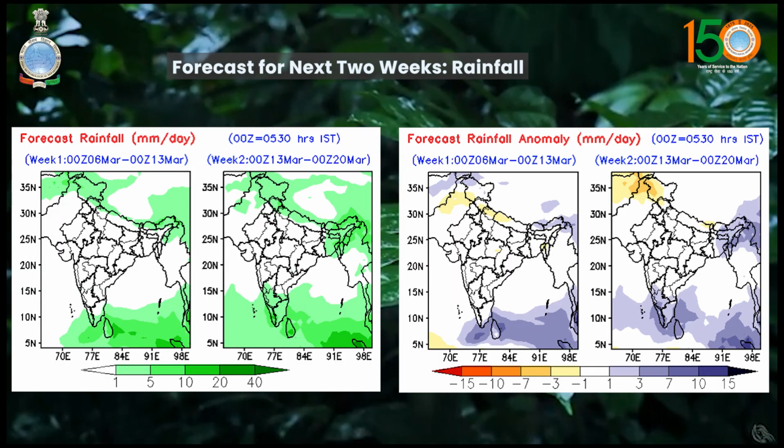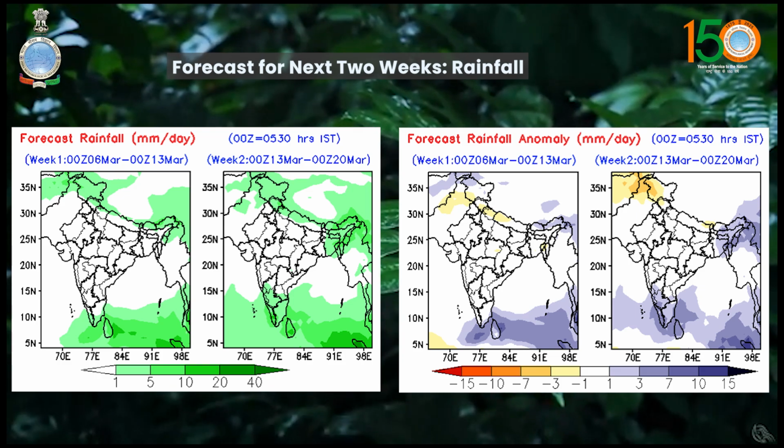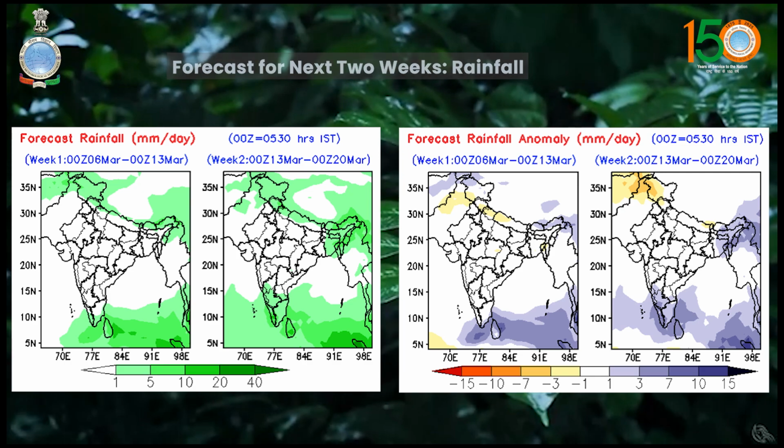Now we'll see the rainfall forecast for the next 2 weeks. Overall rainfall is likely to be below normal over all the homogeneous regions of the country during the week, except South Peninsular India, where it is likely to be near normal. For week 2, overall rainfall is likely to be below normal over all the homogeneous regions of the country, except Northeast and South Peninsular India, where it is likely to be near normal during the week.